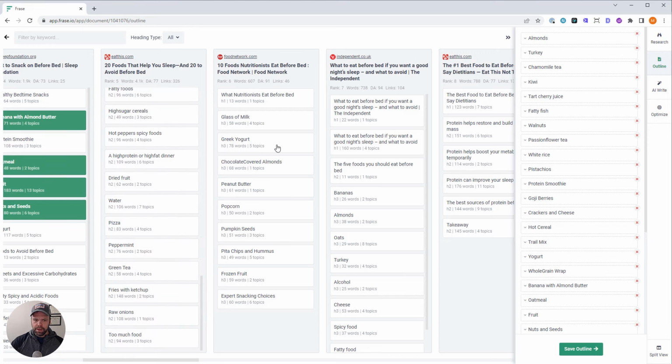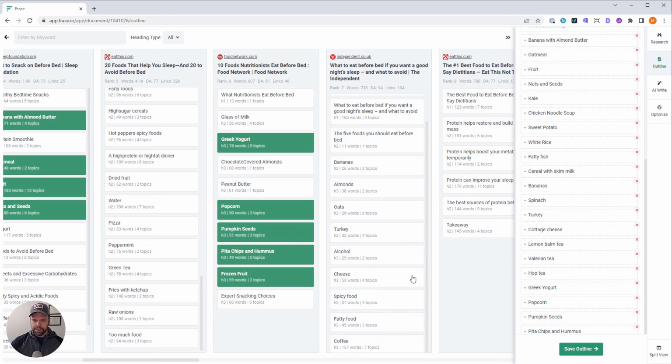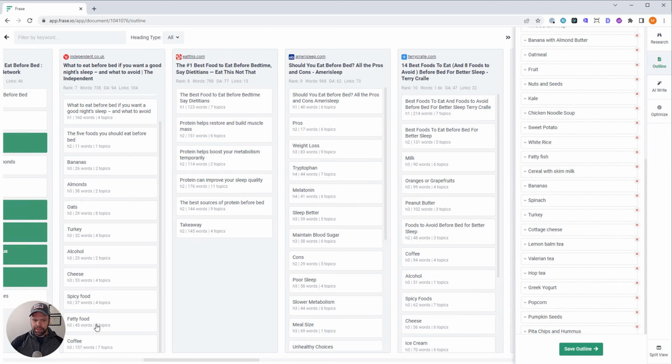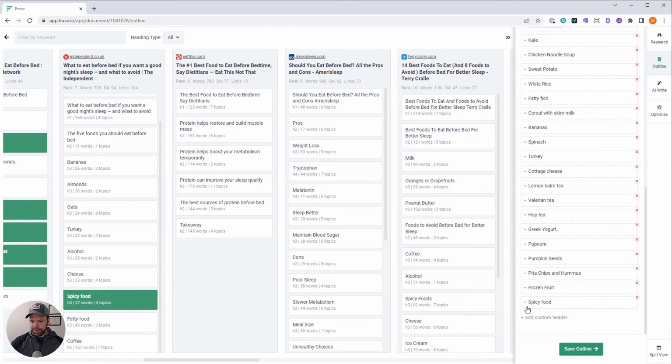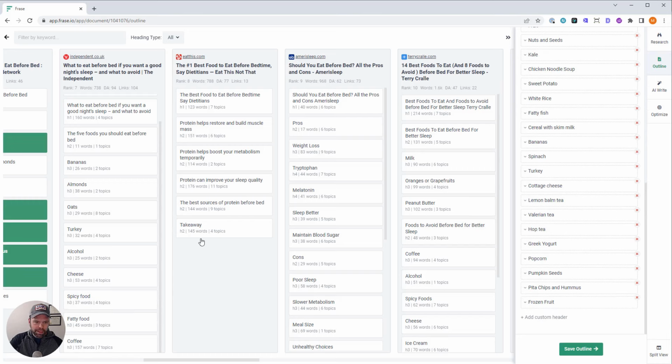Okay. Greek yogurt, popcorn, pumpkin seeds. Do we have that yet? Pita chips and hummus, frozen fruit. It says spicy food. I can't imagine that'd be healthy. So what we can actually do is I can add spicy food and then click on it and see what they wrote about it. So it says, don't have spicy food because it's harder for your body to regulate your temperature, thus resulting in a less peaceful night's sleep. So we don't want that.